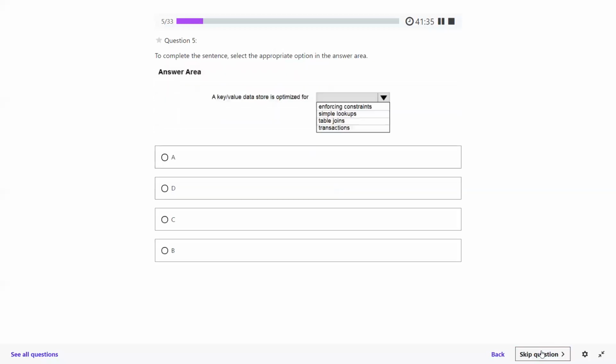Question number two, please. To complete the sentence, select the appropriate option in the answer area. A key-value data store is optimized for enforcing constraints, simple lookups, table joins, transactions. What should be the answer?